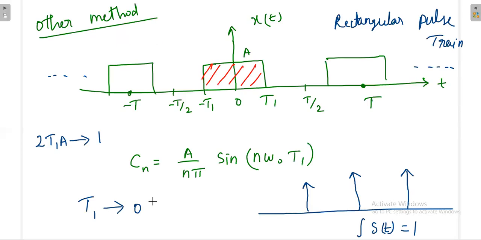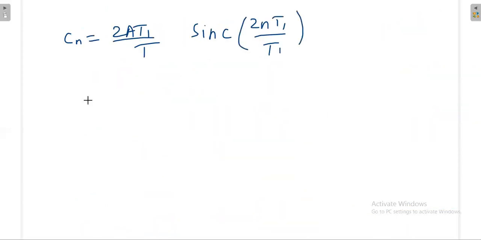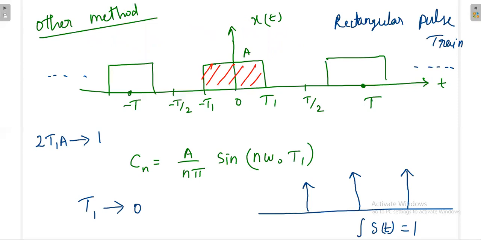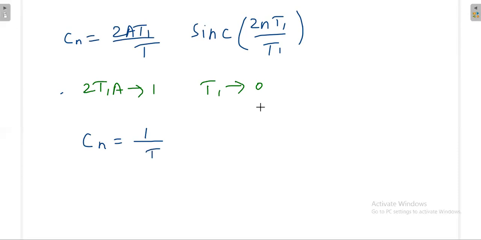T1 has to go to 0, and 2T1A must go to 1. So if T1 goes to 0, the numerator is 1. So that means 1 by T. I think this is T naught, but what we are using, T or T naught? We are using T, no problem. So 1 by T.